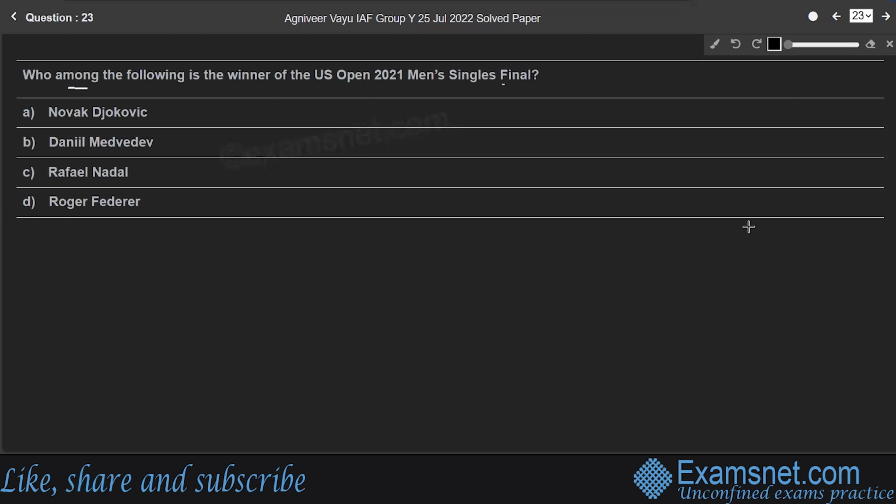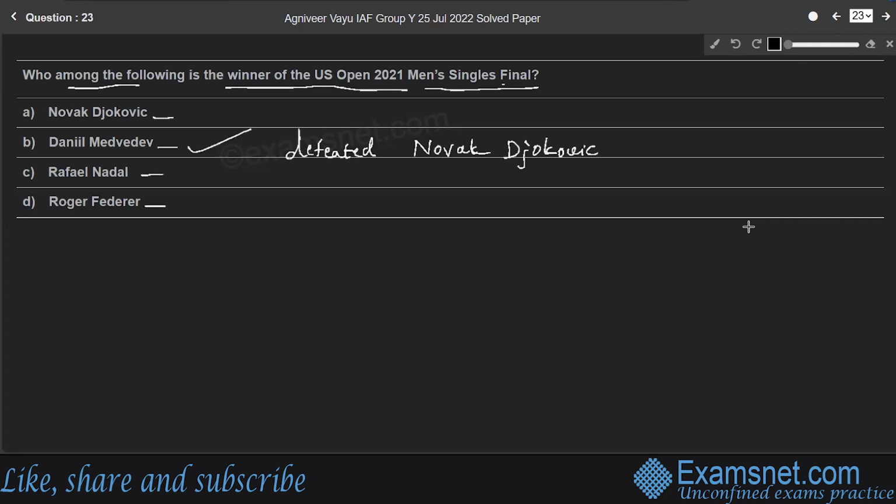Question 23. Who among the following is the winner of the US Open 2021 men's singles final? Options are Novak Djokovic, Daniel Medvedev, Rafael Nadal, and Roger Federer. Russia's Daniel Medvedev was crowned champion of the 2021 US Open after defeating world number one Novak Djokovic in the men's singles final.